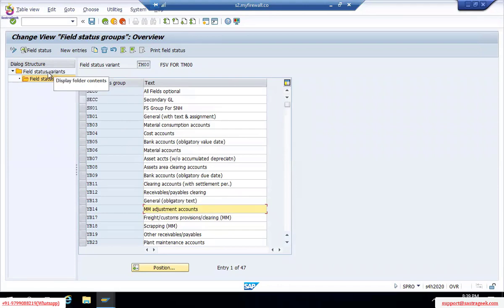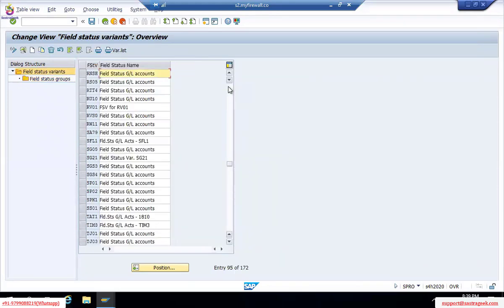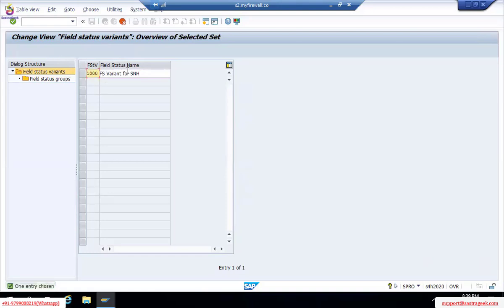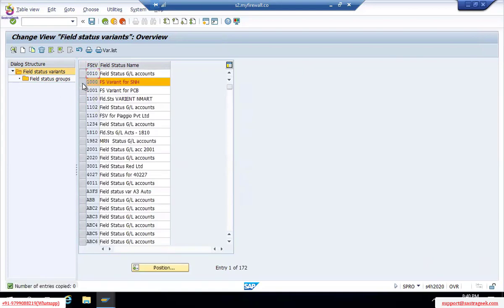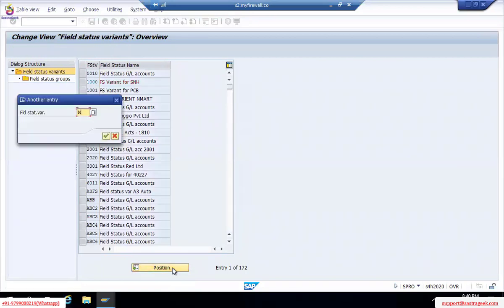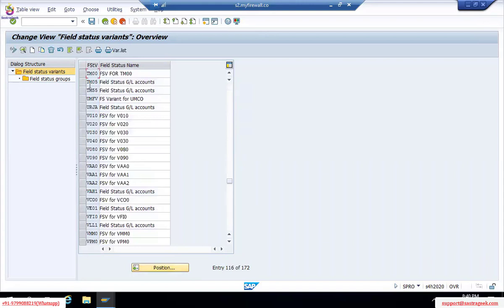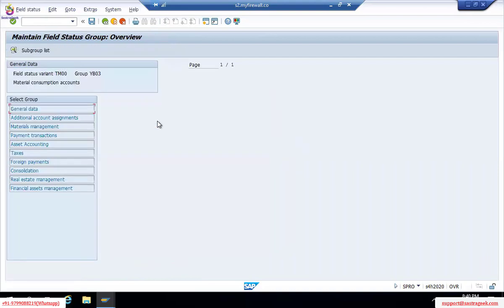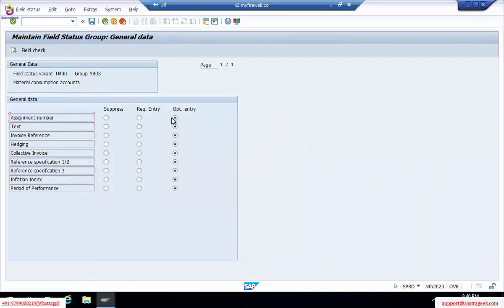So what we have done, from field status variant, we took 1000. Save as or copy as, change your name to TM00, save will not be activated, press enter. After changing the name, it will pop up whether to copy, do yes. I'm deselecting it. Select your TM00. Make the changes, whatever you feel like. See, we have here required entry field, suppress, required, optional.